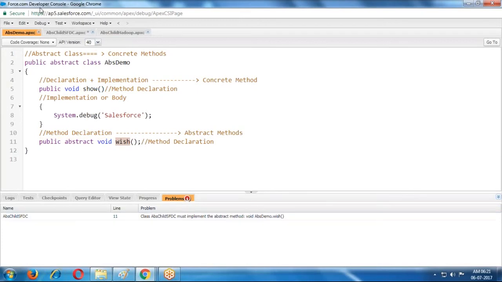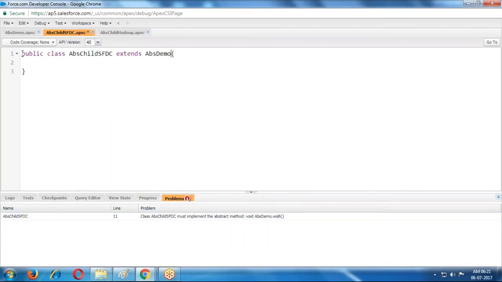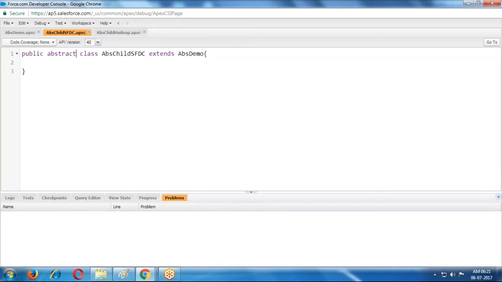You must implement this abstract method because this is a concrete class. A concrete class cannot allow abstract methods. Whenever we inherit using extends, the parent properties automatically apply in the child. Because of this, we are getting the error. If I define the class as abstract, it is allowed. But if I want to provide the implementation, in that case you can use it.